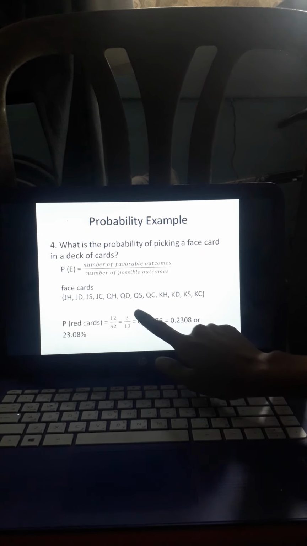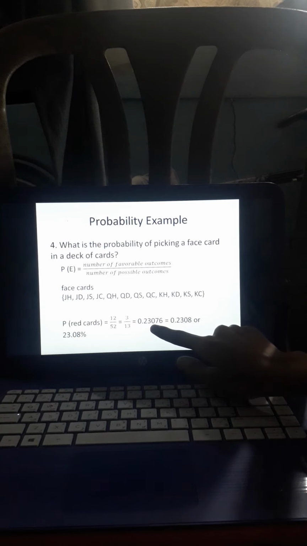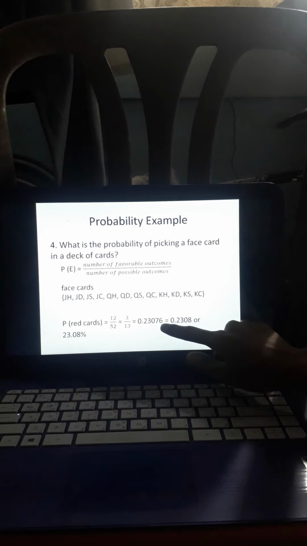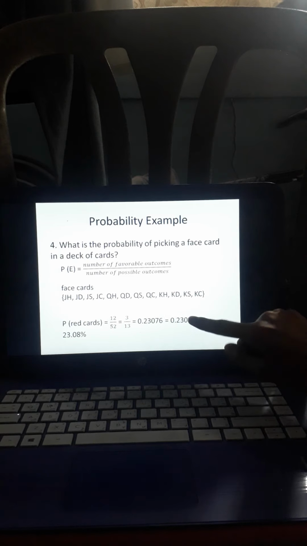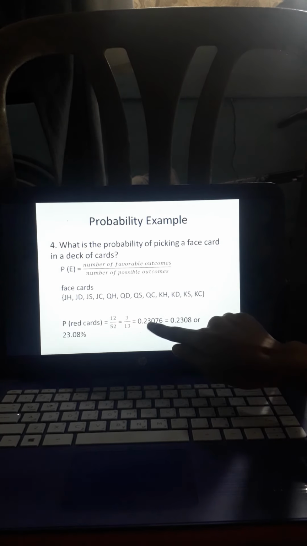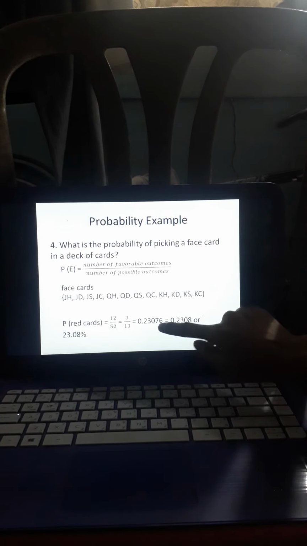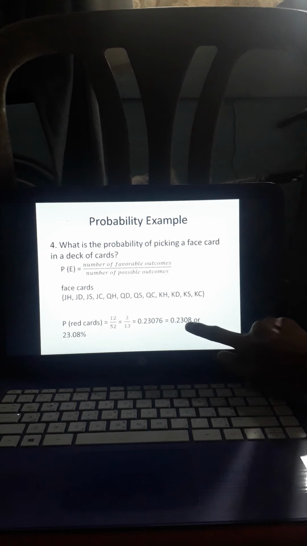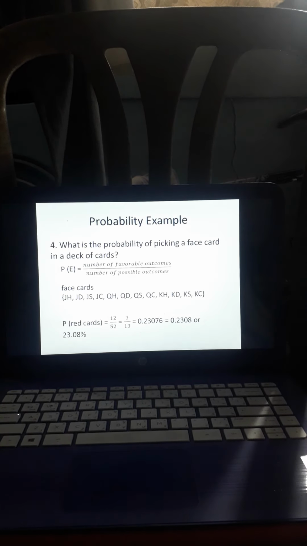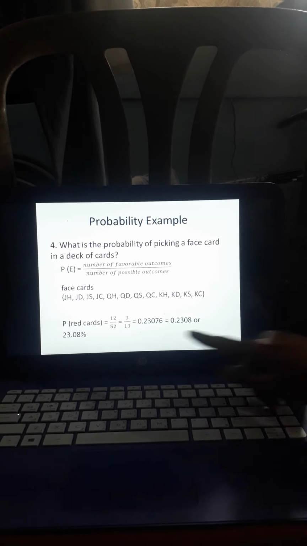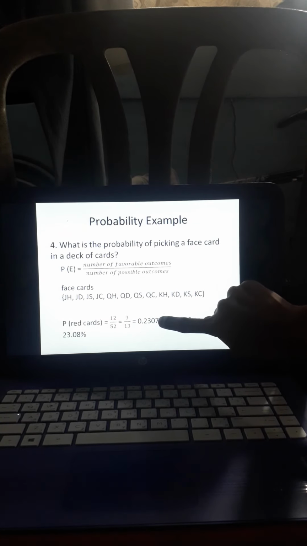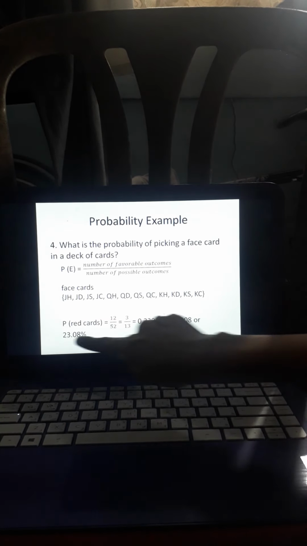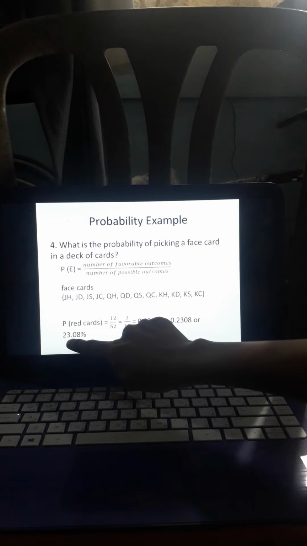So, in decimal, kapag ka po dinivide po natin yan, we have 0.23076. Ayan po yung mahaba. Ngayon, kailangan 4 na number lang yung kukuhanin natin. So, we have 2307. 6 po yung katabi. Kaya po mag-a-add ka ng 1 dito, magiging 0.2308. Kapag ka 5 pataas, magdadagdag ka ng 1 dun sa katabi niya, dun po sa 7. Okay, or 23.08%.